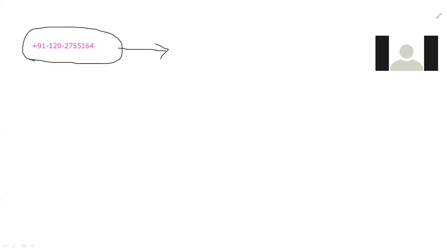In the whole world, in which location does this number belong? Unmute and give the answer. Which country first? It's +91, so it must be India. 91 is Indian. Very nice.